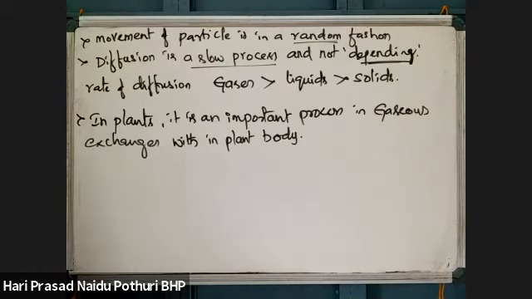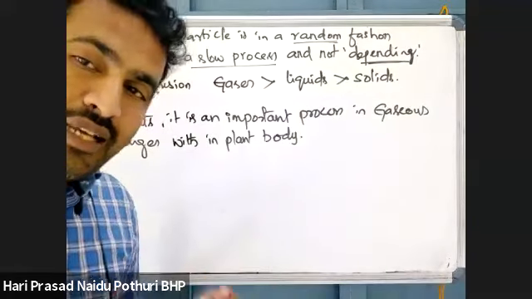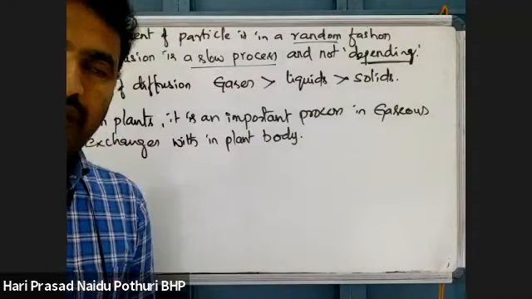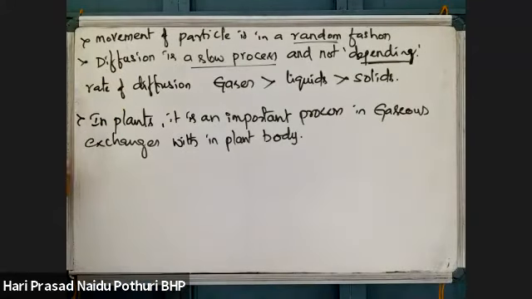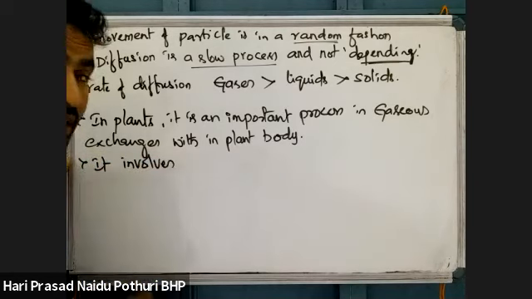In those two processes, there is taking up of one gas and release of another gas. A cell takes up the needed gas, whether it is CO2 or O2, based on the process, and there is release like that.